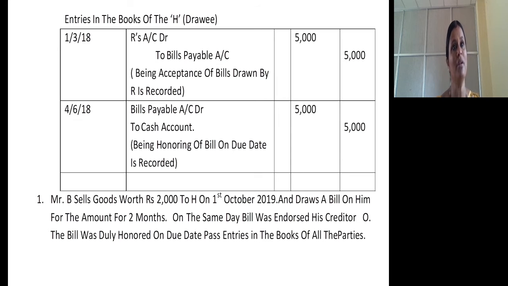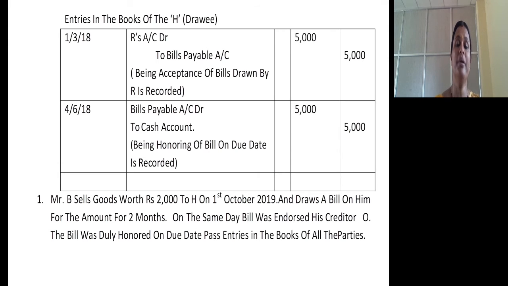So simple. On acceptance of the bill, he will sign the bill and send that bill to the drawer. Journal entry is drawer's account debtor to bills payable account. On the due date, he will give the cash by getting the bill. Journal entry is bills payable account debtor to cash account. So this is how we are passing entries in the books of the parties concerned.